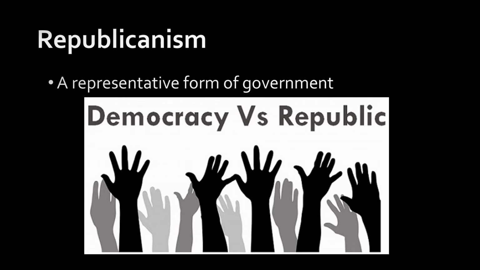All right, we have republicanism. First of all, it's not talking about the Republican Party, so just make sure that we're good on that. Rather, this is simply saying that the U.S. is a representative form of government. So people vote people into office, so vote for a senator, a representative, a president, a mayor, a governor, whatever office you're thinking of, and then we allow those people to write the bills, make the laws, and enforce those laws. So rather than people voting directly on everything, we vote for representatives, and then they actually make the policies. This is what it means to be in a republic.